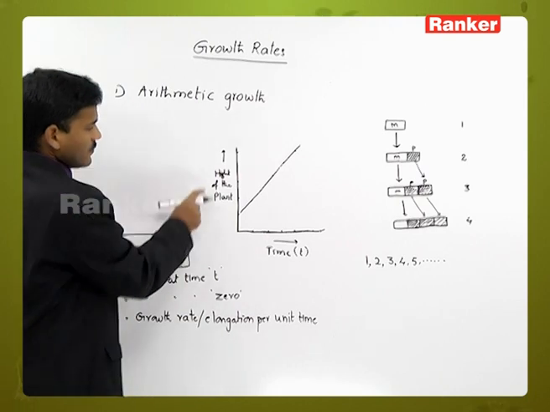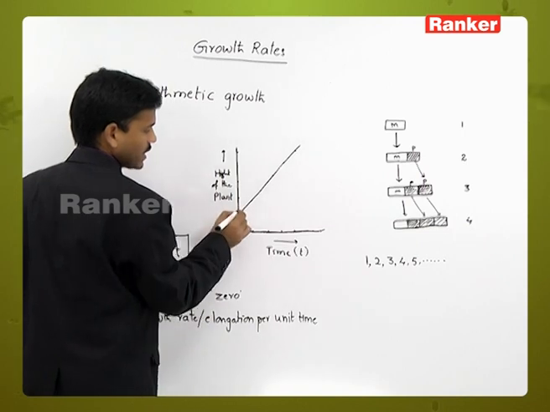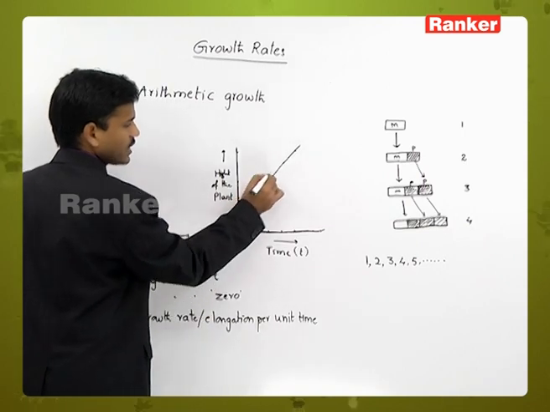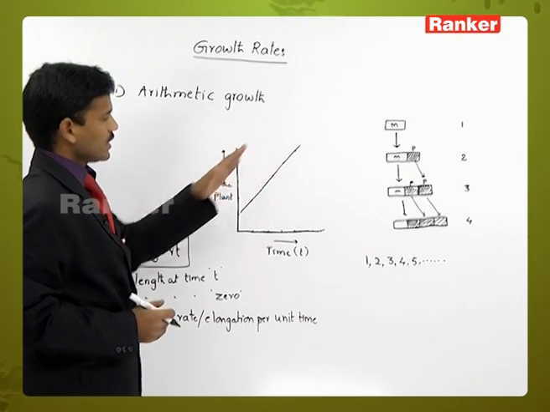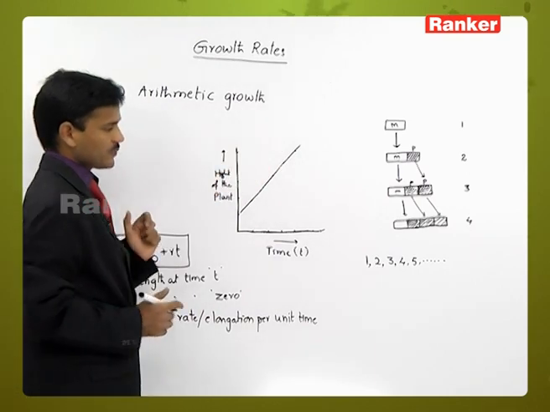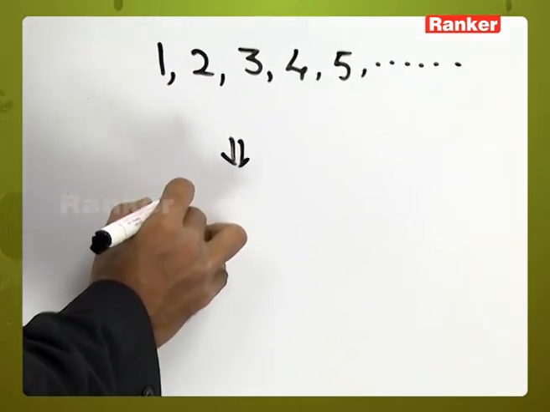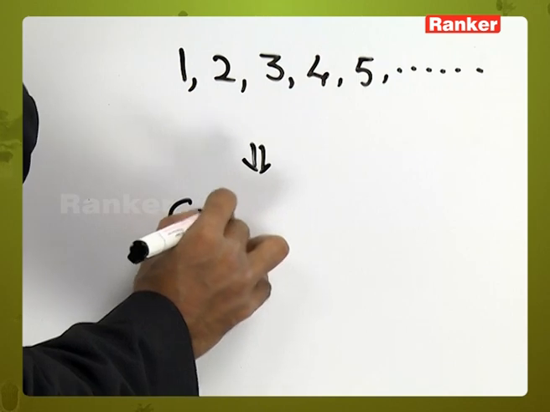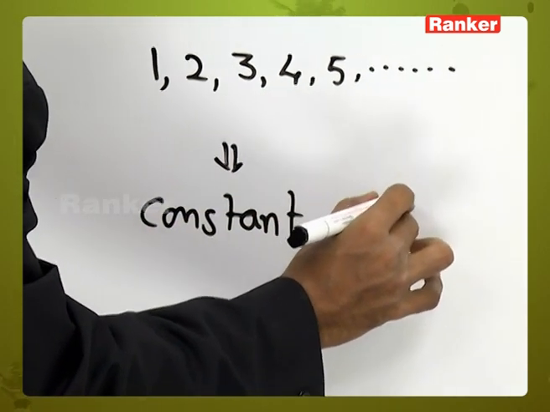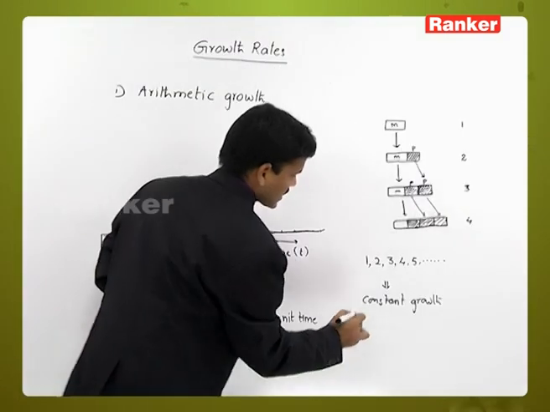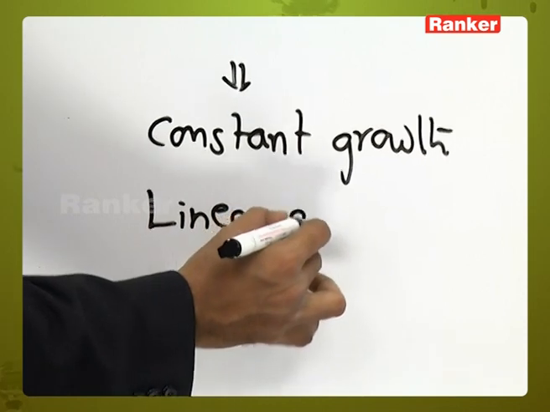If you take height on the y axis and time on the x axis and plot a graph, the graph gives linear growth. A straight line, linear growth. So this type of growth is linear growth, constant growth.